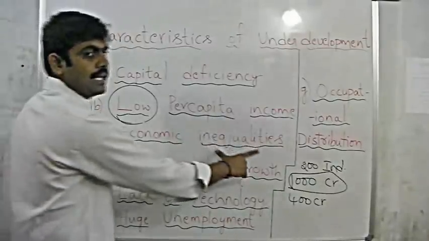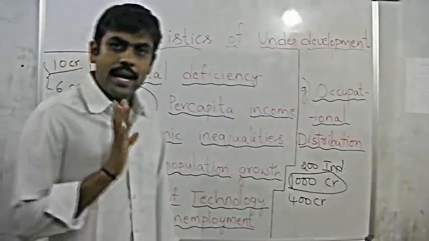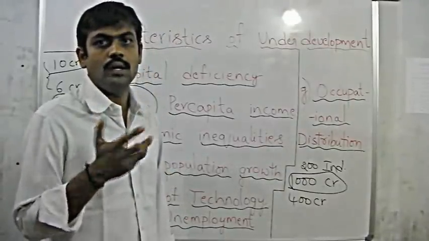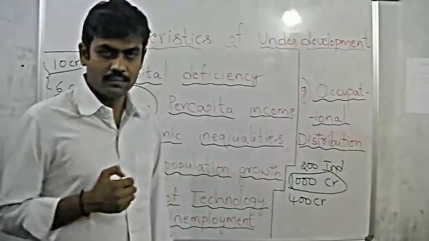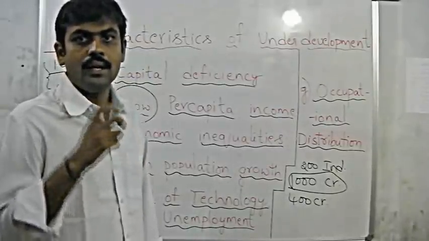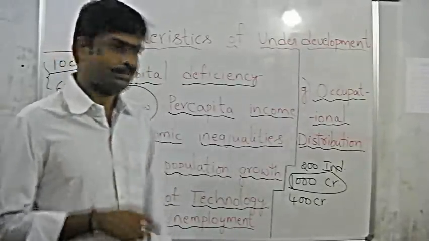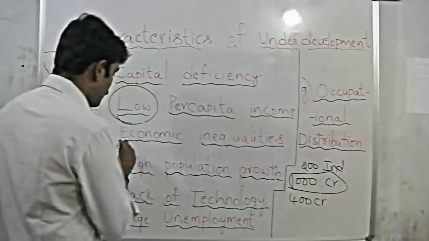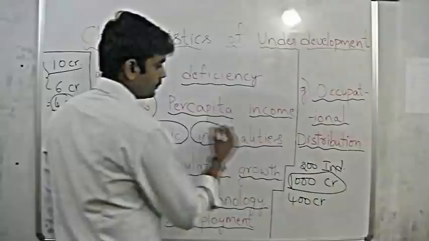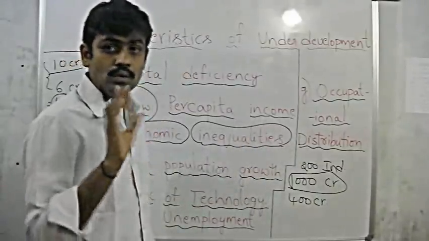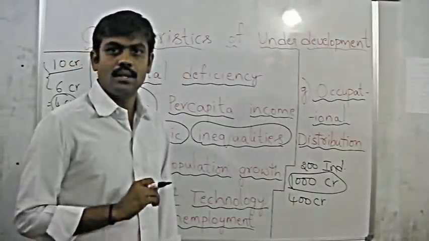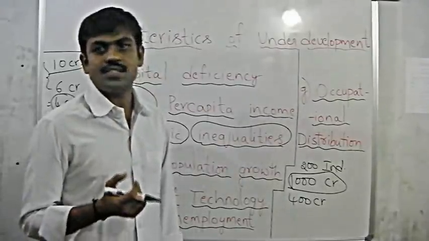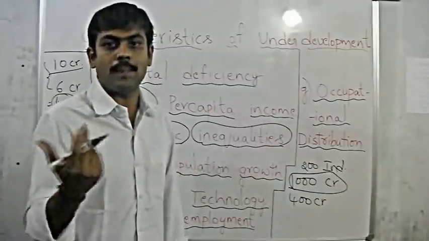Third, economic inequalities. Economic inequalities in the sense that some people have high incomes, the rich, and some people have less income, the poor. So if a country has huge economic inequalities, that is not a good sign. That is, wealth is concentrating in only a few hands. It is not adequately distributed among all the people.